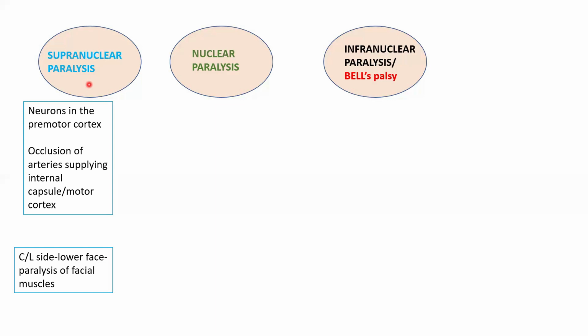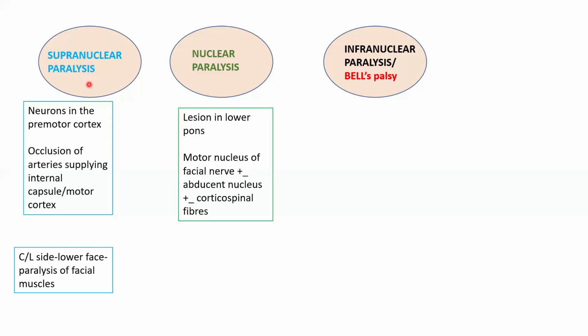We know that the cerebral cortex controls the opposite half of the body, so the paralysis will be on the opposite, contralateral side. Entire face? No, only the lower face, because the upper face is receiving bilateral innervation. So in supranuclear paralysis, the facial paralysis will be on the contralateral side, lower part.